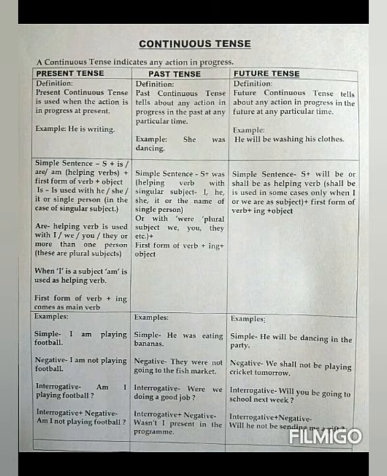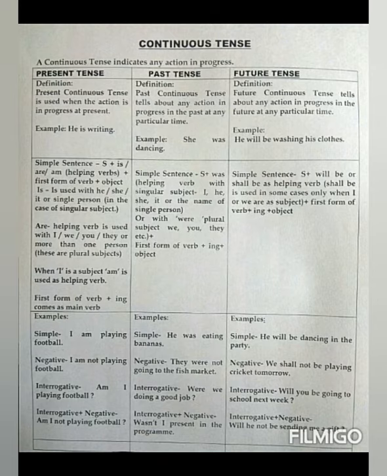Now the past continuous tense. The definition is: past continuous tense tells us about any action in progress in the past at any particular time. For example, she was dancing.